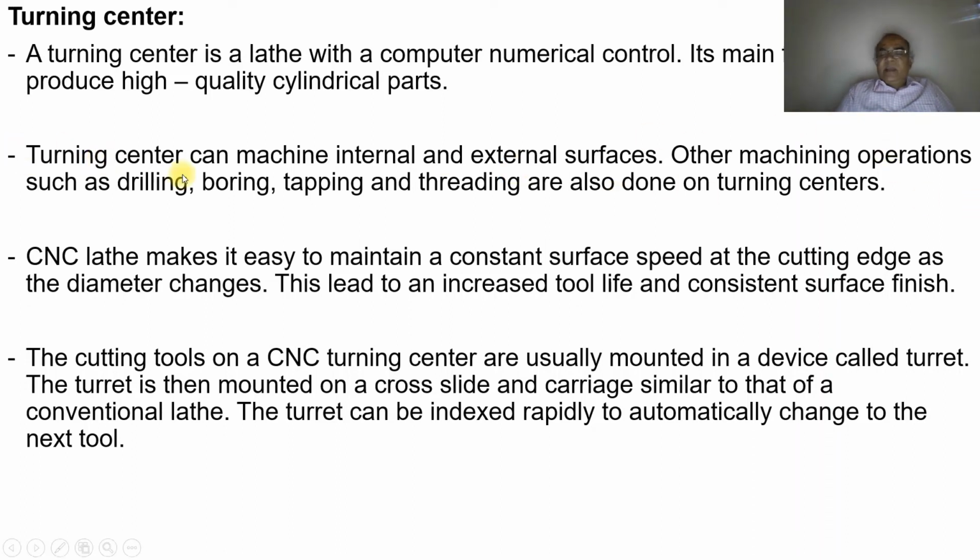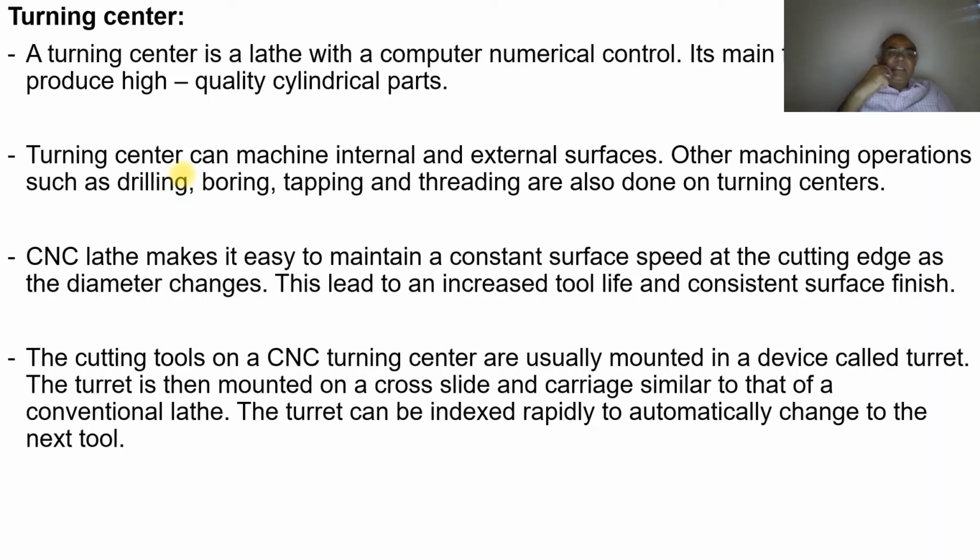So basically we can have turning operations, that is, facing can be done, and simple step turning can be done. All those become external surface operations, contouring, and filleting is also one of the external surfaces. When we talk about internal surfaces, we can do drilling, boring and tapping, but the threading we are talking about is the external one. So we will have external surface machining wherein threads are formed on the external surfaces of the cylindrical parts.